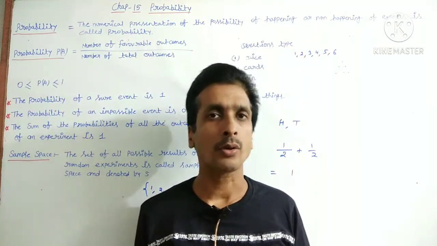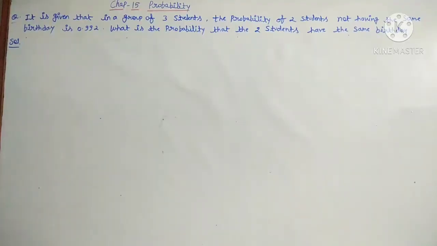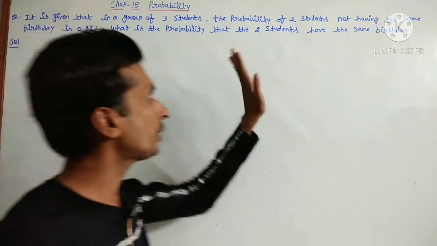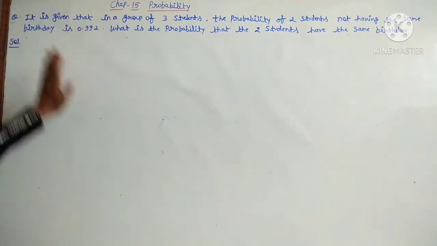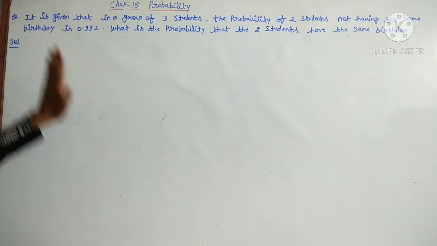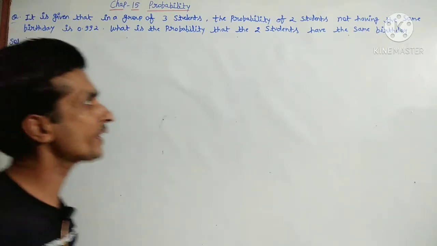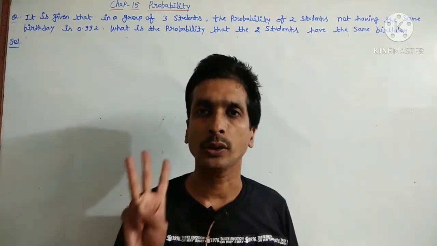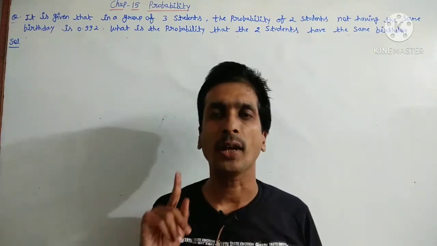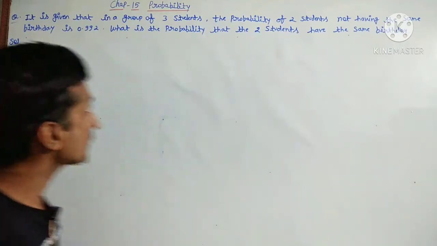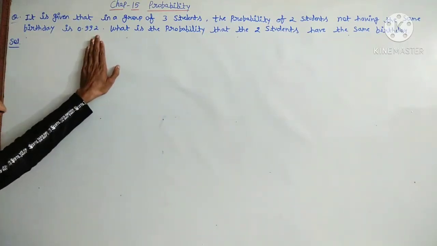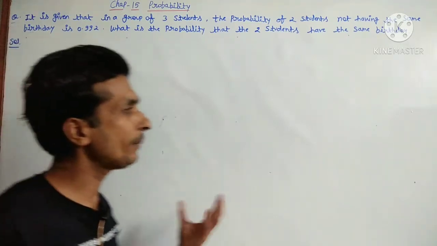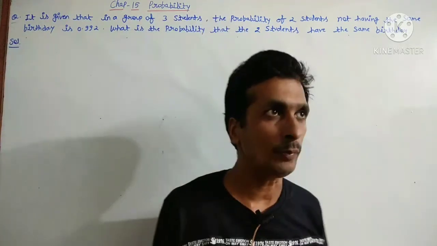Now we will solve question number one. Question: it is given that in a group of 3 students, the probability of 2 students not having the same birthday is 0.992. What is the probability that 2 students have the same birthday? In this question, there are only 3 students, and 2 students don't have the same birthday, and the chance here is 0.992. And we have to find the probability that the 2 students have the same birthday. We have to find the same possibilities.